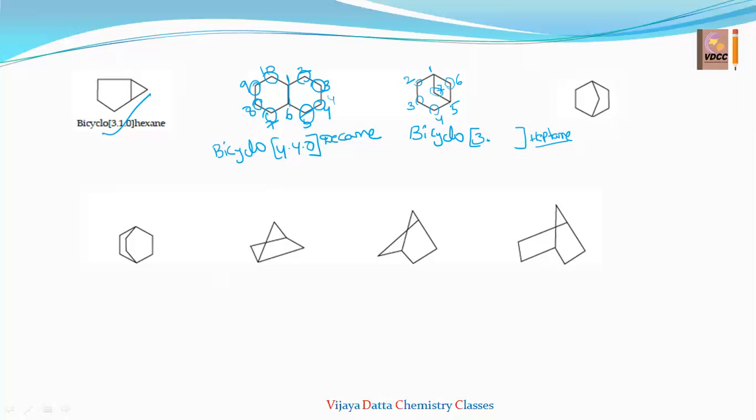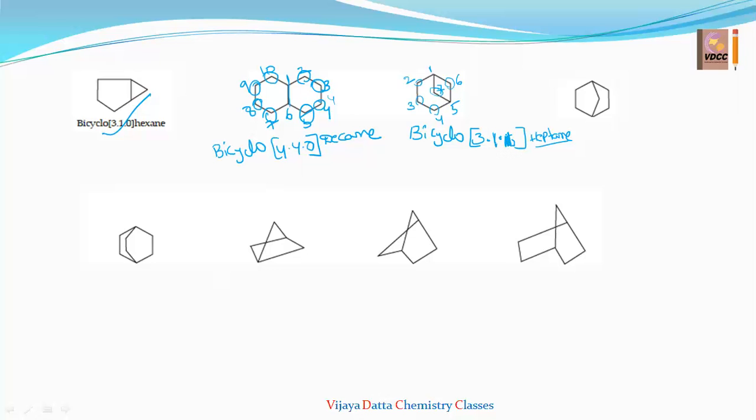You can take 175 or you can take 165, because between 1 and 5 there are 2, 3, 4, a total of 3 carbons, which I retain. Next, between 1 and 5, C7 is only one carbon atom. And next between 1 and 5, one more bridge carbon atom, that is the number 6 carbon. So that is 1. That one you have to write as 1.